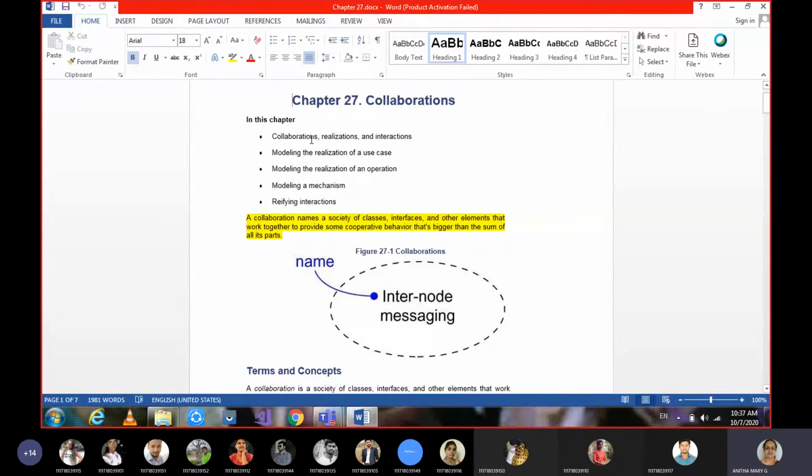So that is what we are studying about the collaboration and the contents of this chapter. We are going to study about collaborations, realizations and interactions. And not only that, under common modeling techniques, we are going to study about realization of use cases, realization of an operation, mechanism and refining interactions. Okay, so let's see the textbook definition of collaboration. A collaboration is a society of classes, interfaces and other elements that work together to provide some cooperative behavior.